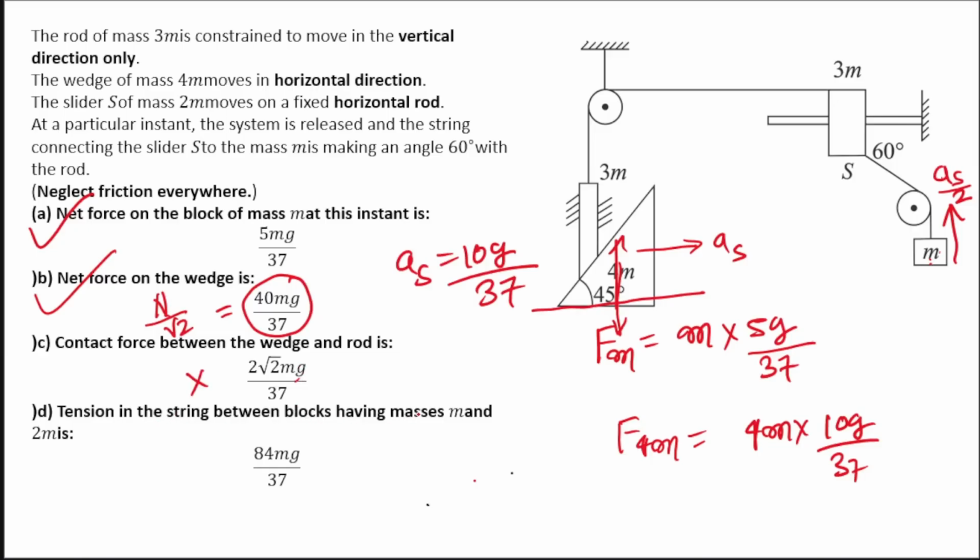Tension in the string between blocks having mass m and 2m, that is what it is asking. So here the mass of this block was indicated as 3m, sorry, this was 2m actually. We have taken 2m only because 2m is written here. By mistake that has happened, I'm really sorry. So tension in the string between blocks having mass m and 2m is how much? So between m and 2m what is going to happen? So we are being asked the value of T1. You find the value of T1.